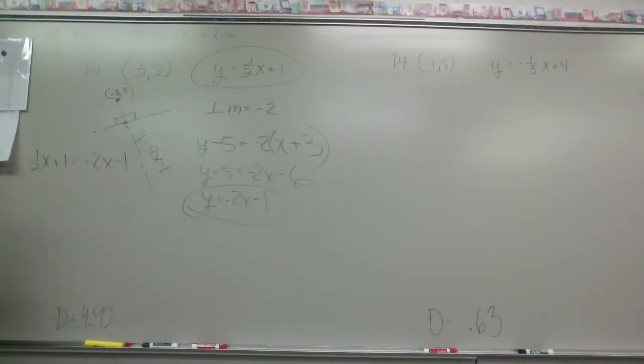So now when I do it, I get what? I can subtract the 1 from both sides, so -1, -1. I can add the 2x to both sides, plus 2x, and I wind up with 5/2 x is equal to -2. Multiply by 2/5, 2/5, and I'm going to get x is equal to -4/5.